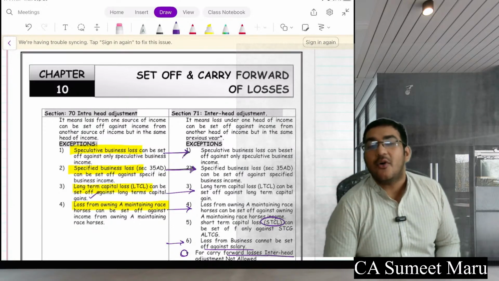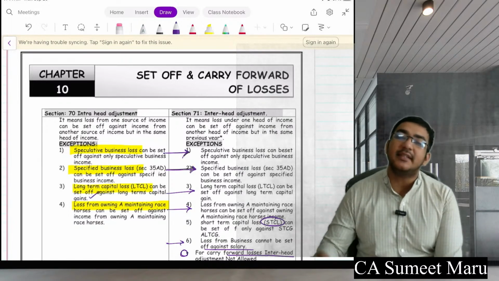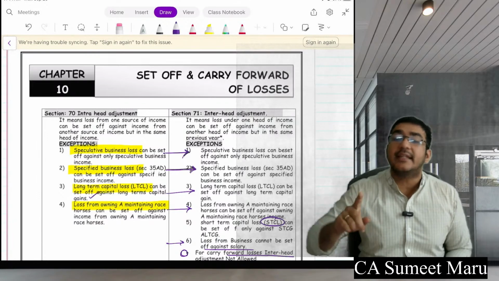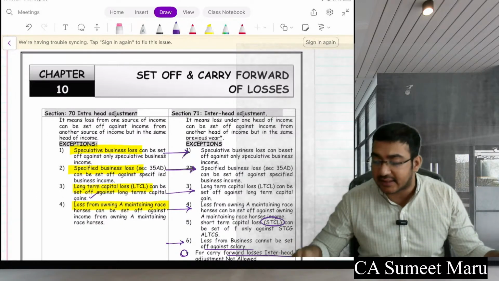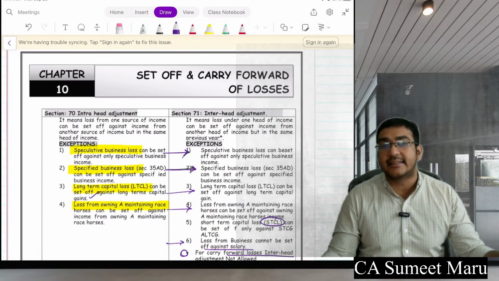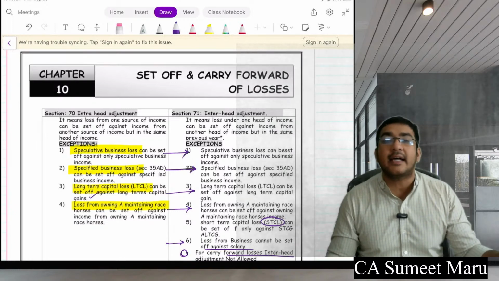Okay. Now the next chapter was set off and carry forward. In this chapter we have seen that the losses will always first go for intra-head adjustment, and if not set off, then they will go for inter-head adjustment. But please remember, the losses when incurred, only in that year can they go for the inter-head adjustment. If it is a carry forwarded loss, that will only be eligible for intra-head adjustment.